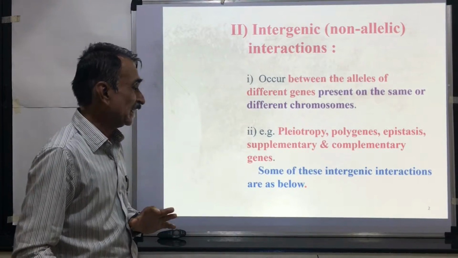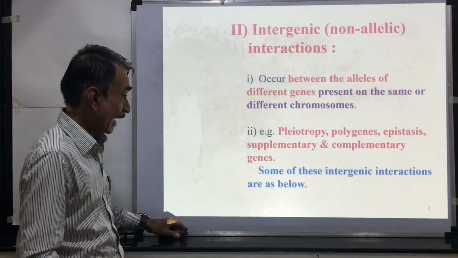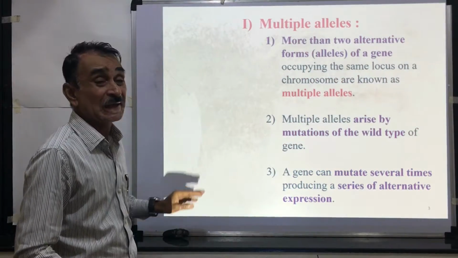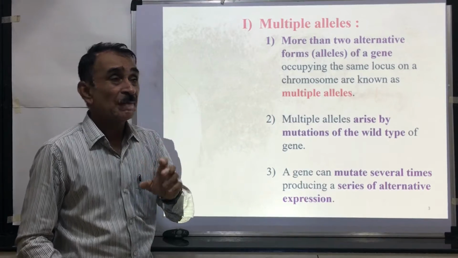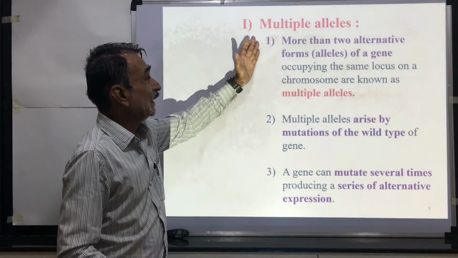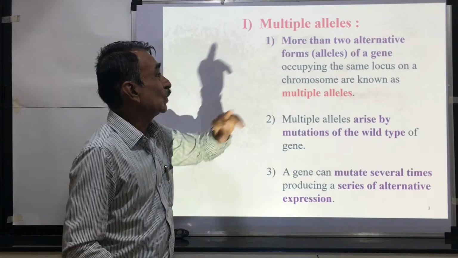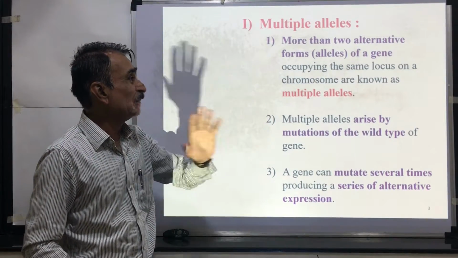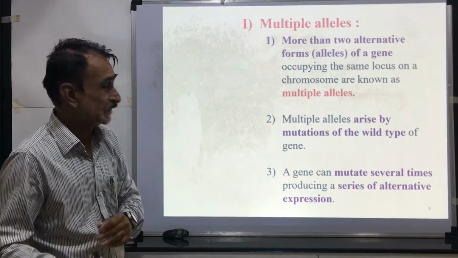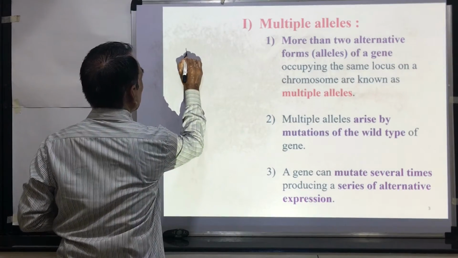Some of these intergenic interactions, as per your syllabus, are multiple alleles and pleiotropy. Firstly, we shall see multiple alleles. Multiple alleles means more than two alternative forms of the same gene occupying the same locus on the chromosome are known as multiple alleles. Suppose there is an R gene.